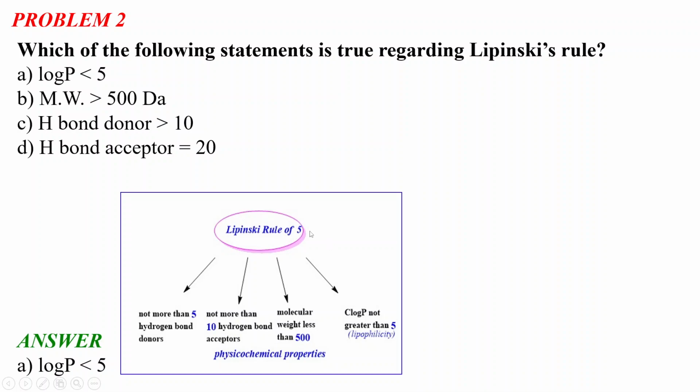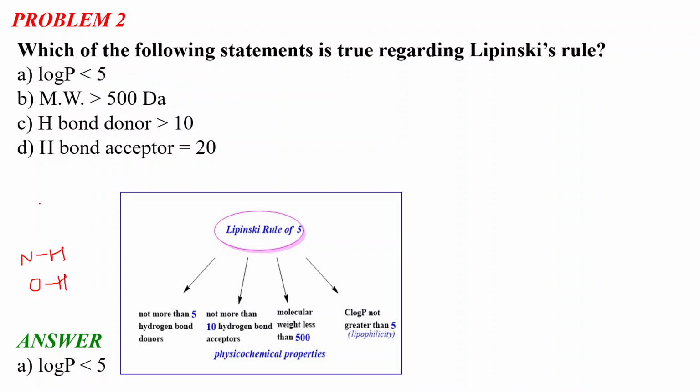So what is Lipinski's rule of 5? There should not be more than 5 hydrogen bond donors. Okay, not more than 10 hydrogen bond acceptors. So what is a hydrogen bond donor actually? Hydrogen bond donor stands for functionalities like amines, okay, like NH or OH. These kinds of functionalities are called hydrogen bond donors.